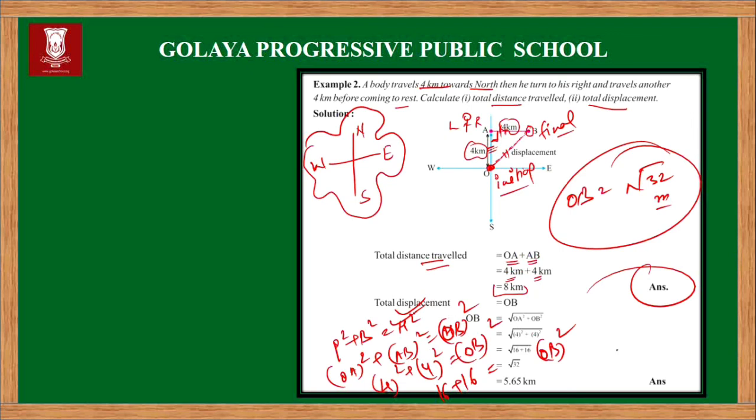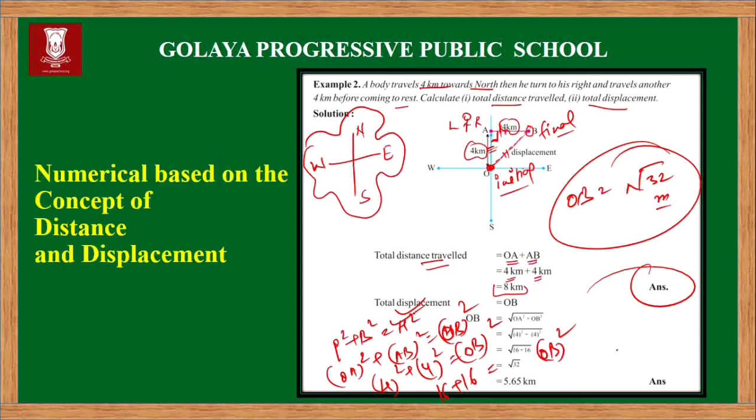I hope with the help of these numericals you are able to understand the concept of distance and displacement. So this is part number 1 of chapter number 8, and in the next video we will learn about part number 2, that is uniform and non-uniform motion.